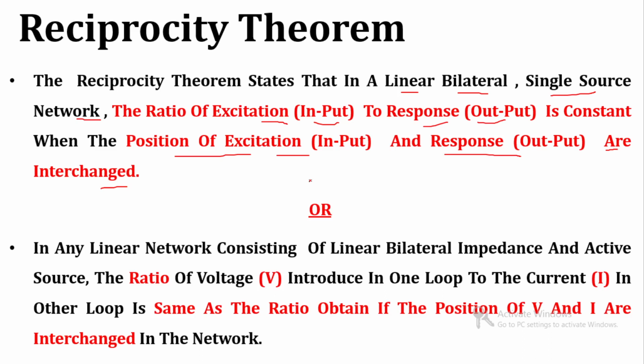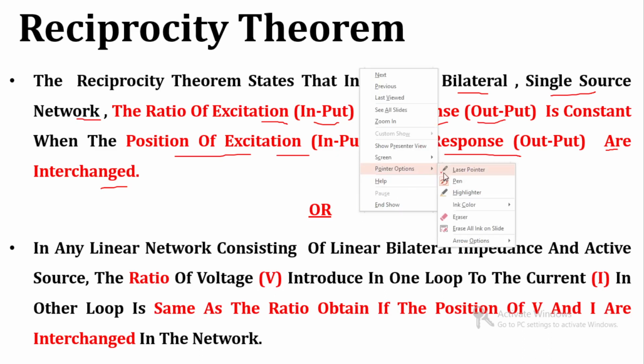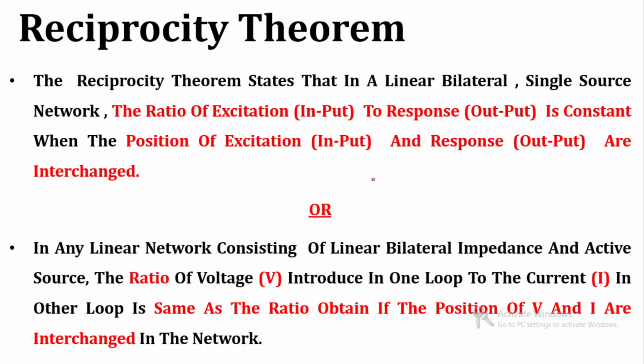So generally this statement says that the ratio of input and output is always constant even if we change the position of input and output.